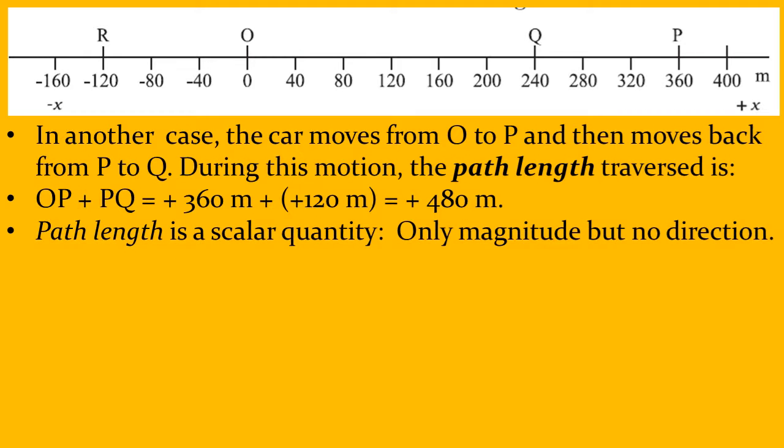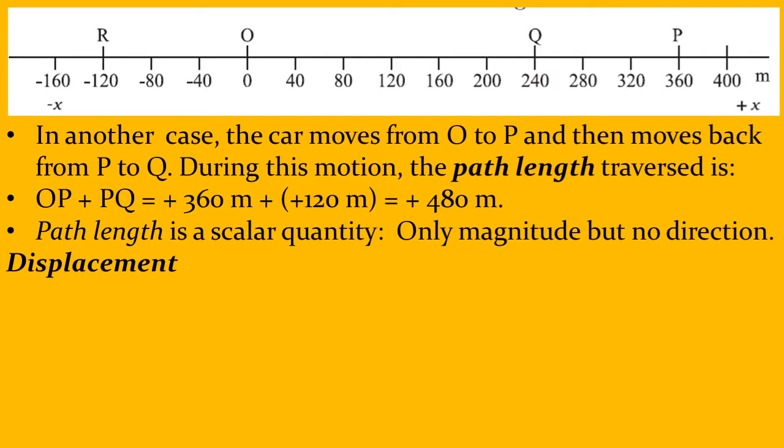Path length is a scalar quantity. I can move in any direction. I don't call one direction as plus and the other direction as minus. If I go to Sangli from here and then go to Kolhapur and then go to Bombay, the total distance that I travel is the path length. It has no sign.